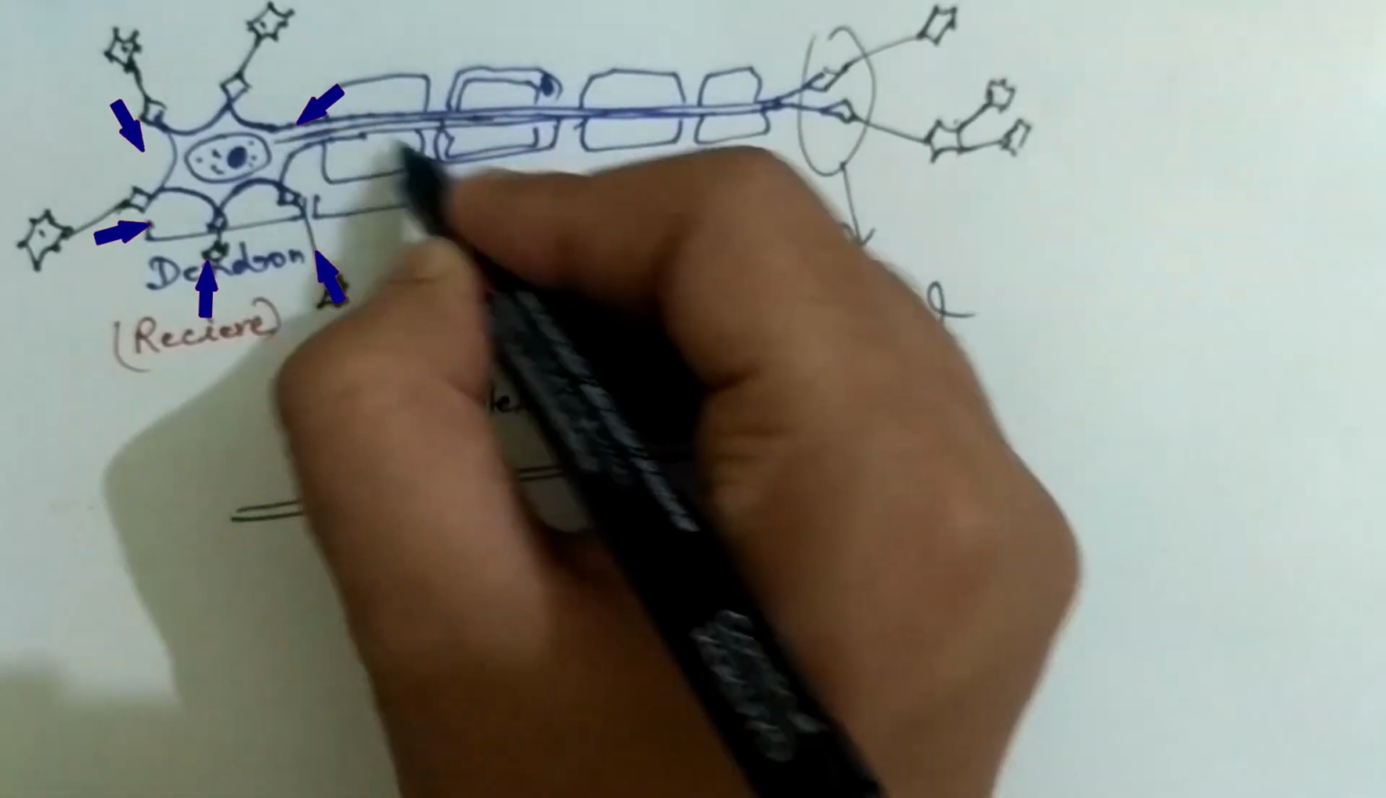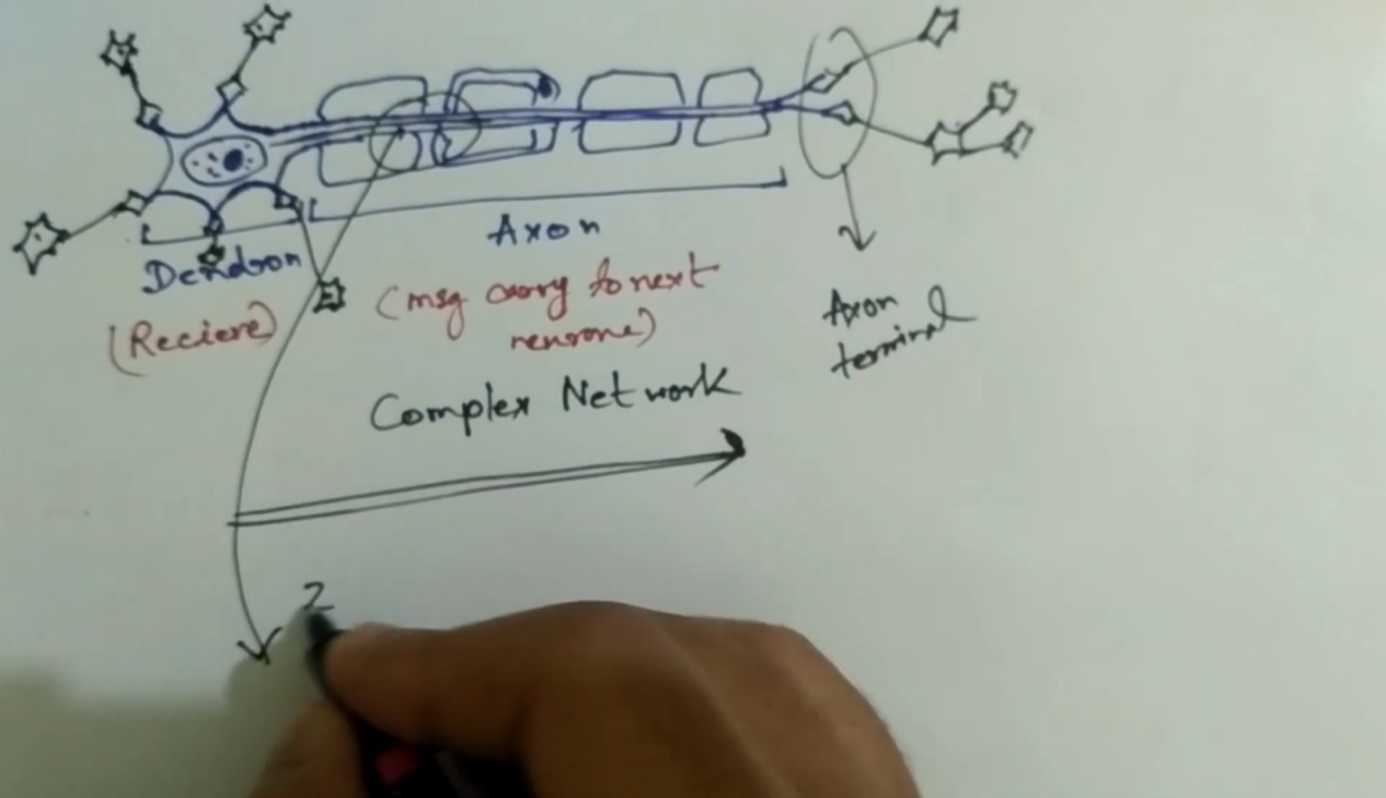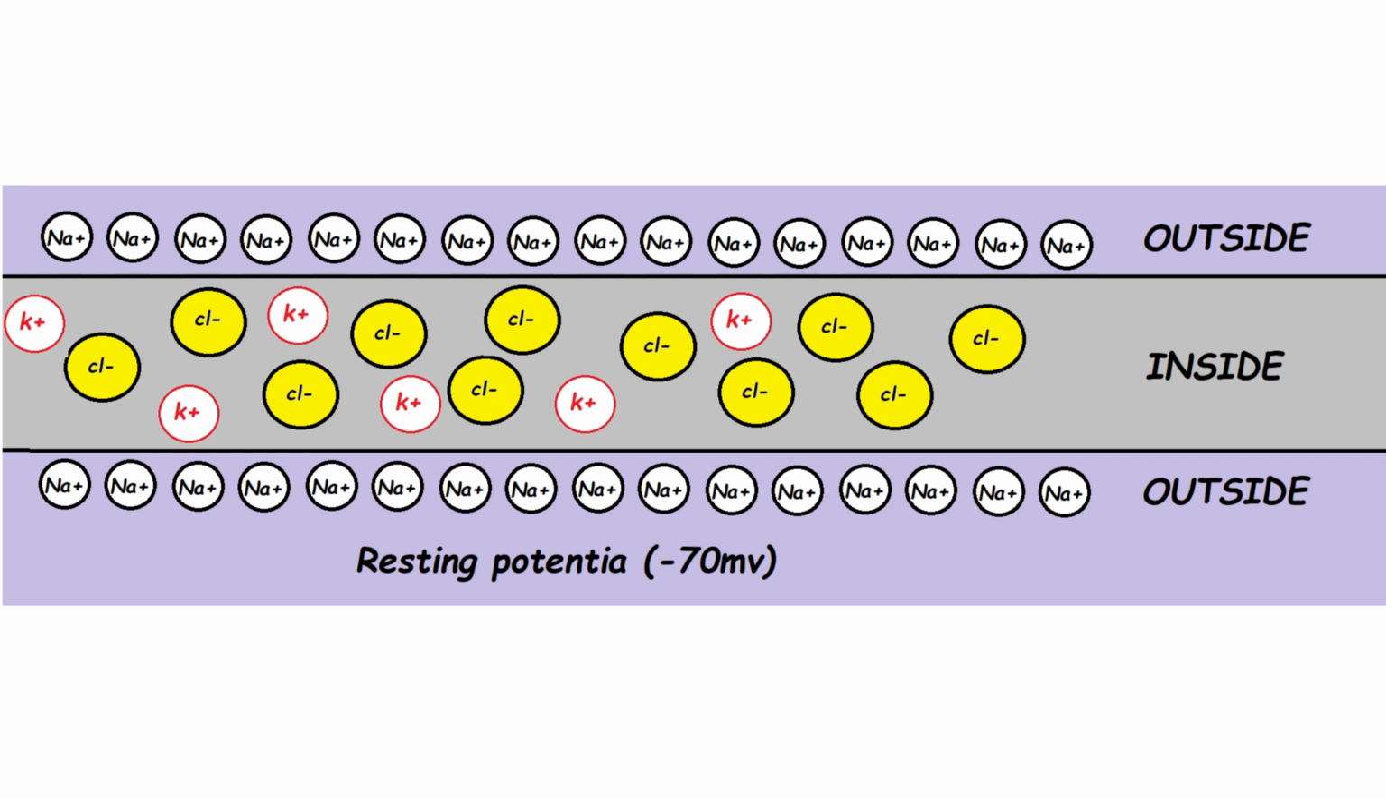So we will zoom this portion and make an intersection here, and we will try to discuss the impulse transmission in neurofibril. Here, this is the inside of the neurofibril and this is the outside. Generally, in resting condition, when no stimulation is generated, outside of the neurofibril, sodium or Na plus ion concentration is high. So outside becomes positive charge, and the inside has Cl minus and K plus ion.